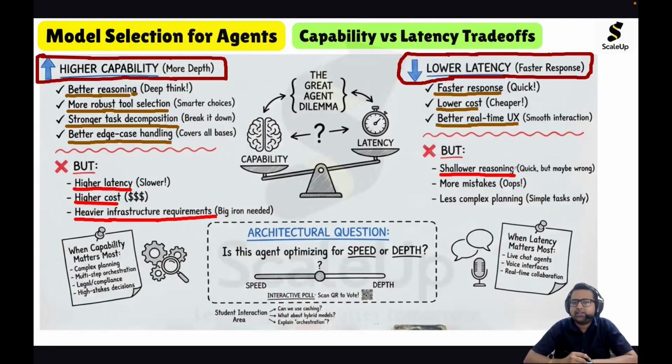So shallower reasoning will be very quick, but it may be wrong. The model might make more mistakes if we are focusing on quick responses and less complex planning. So if we are reducing the latency, if we are looking for faster response, we are compromising the capability. So shallower reasoning, more mistakes, less complex planning.